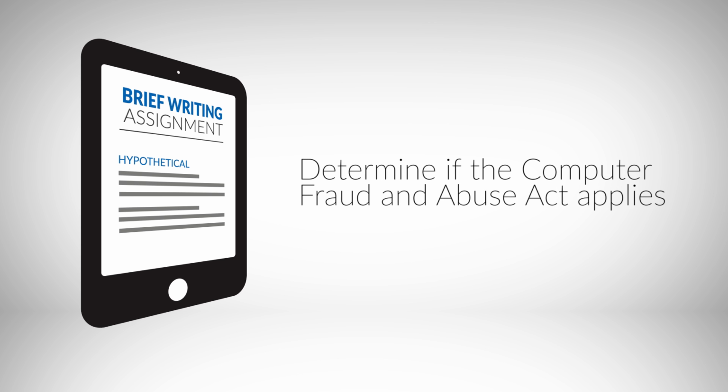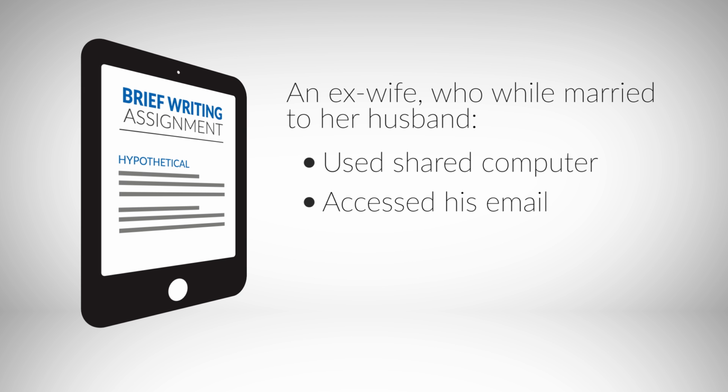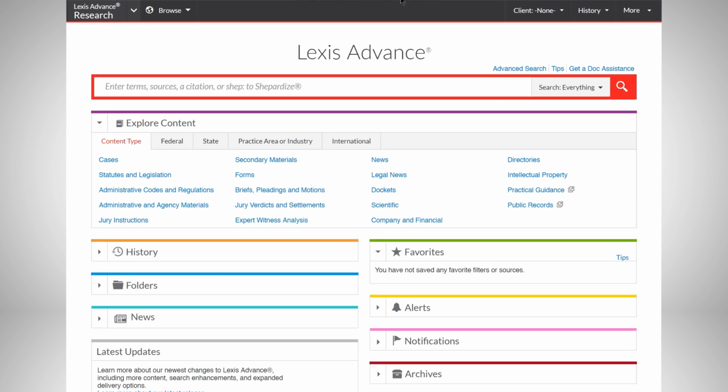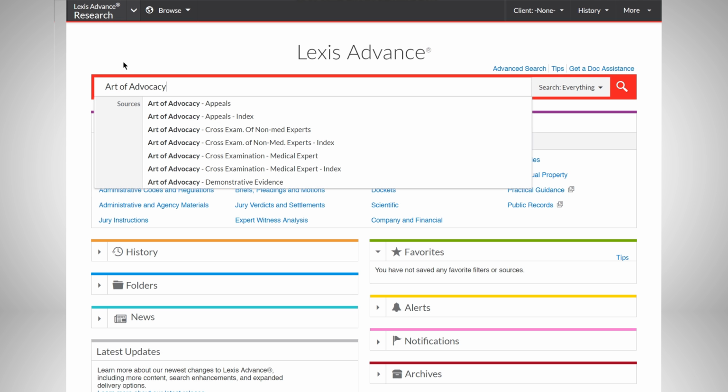Let's say you've just received your first brief writing assignment. You've read the information from your legal writing instructor and have been told which side you'll need to argue. The issue is whether the Computer Fraud and Abuse Act, a federal law aimed at hackers, applies to a now ex-wife who, while married to her husband, went onto their shared computer, accessed his email, and found evidence of his affair with another woman. Before you begin, Lexis Advance provides access to a great resource for your brief assignment.